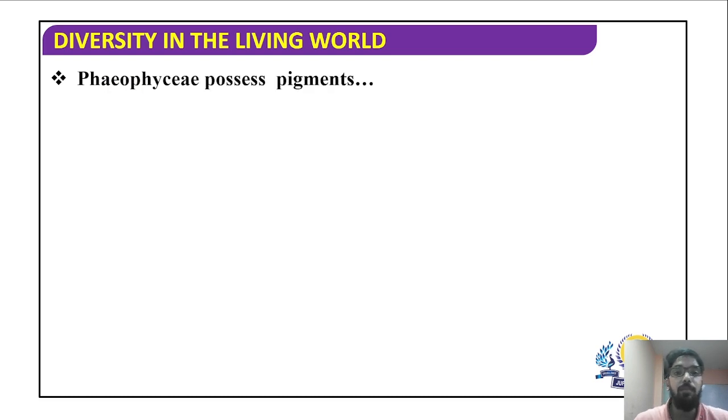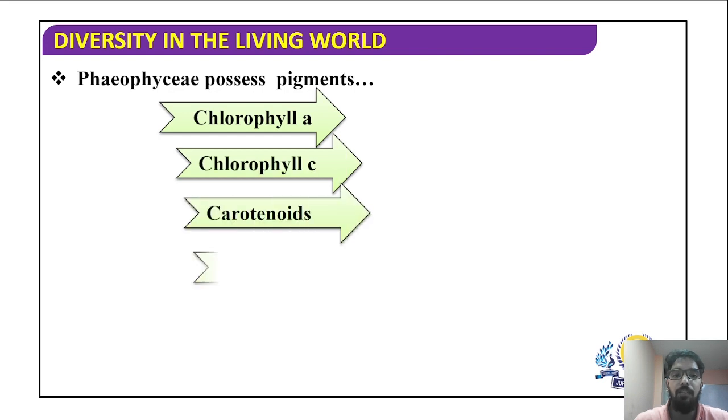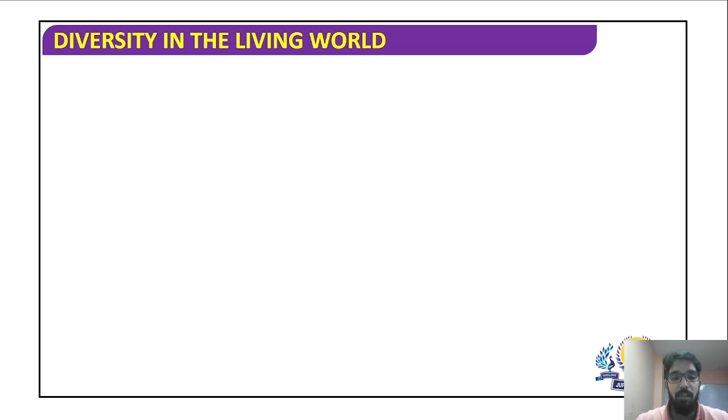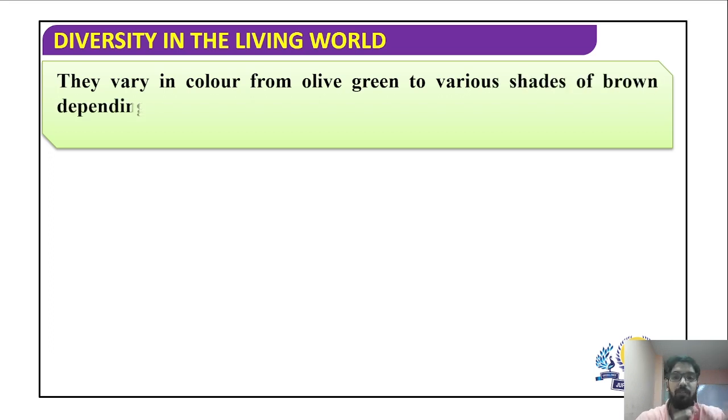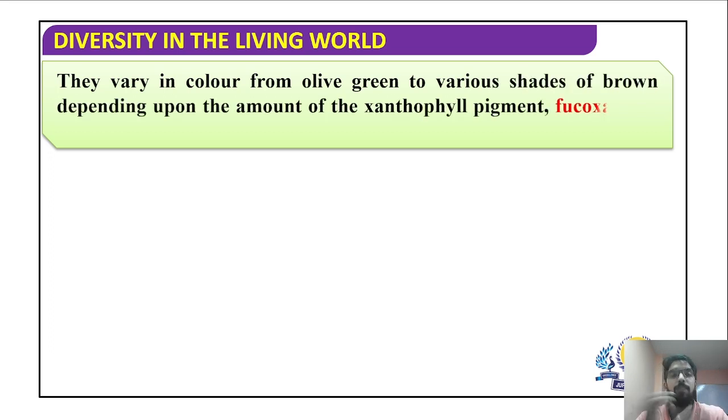Yes, Phaeophyceae possesses the following pigments. We have chlorophyll A, chlorophyll C, we have carotenoids as well as xanthophylls. Phaeophyceae here have special type of xanthophylls. Let us look. So they vary in color from olive green to various shades of brown depending upon the concentration or the amount of a xanthophyll pigment called as fucoxanthin, which gives it the brown color. Okay, fucoxanthin is an important unique pigment which is seen only in brown algae.